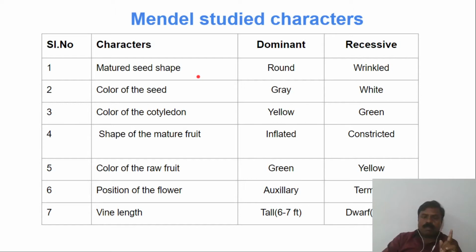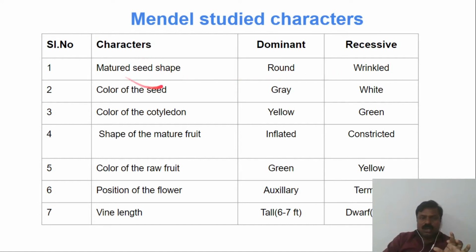See, in the pea plant, Pisum sativum, he did research work on only 7 opposite characters. He focused only on 7 characters. The first is seed shape, how the shape of the seed of Pisum sativum is. The dominant one is round and the recessive one is wrinkled. So he has taken 2 opposite traits of 1 character.